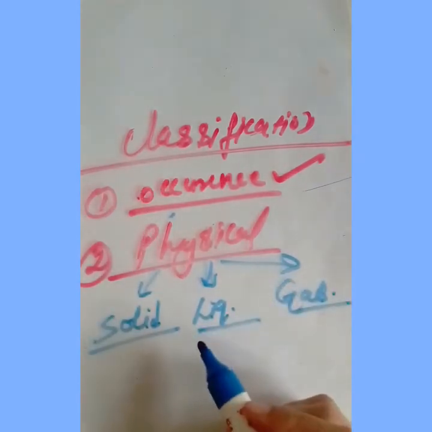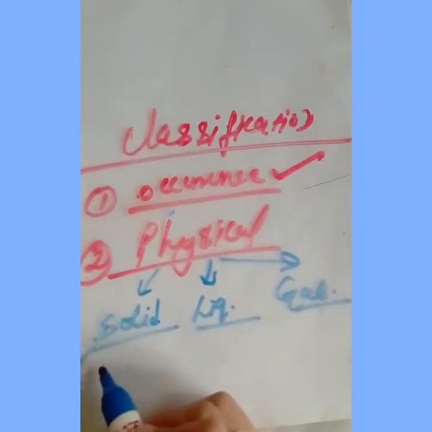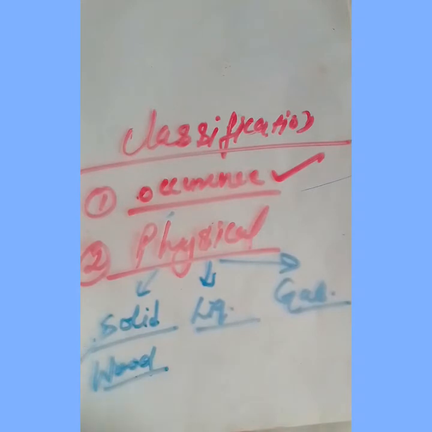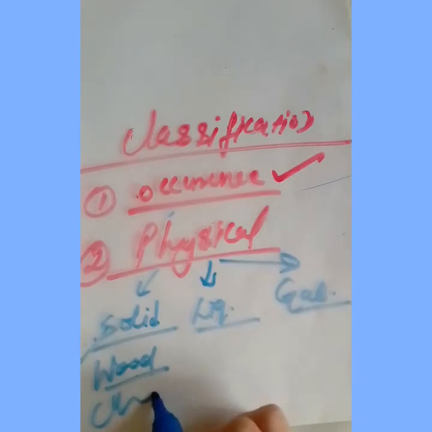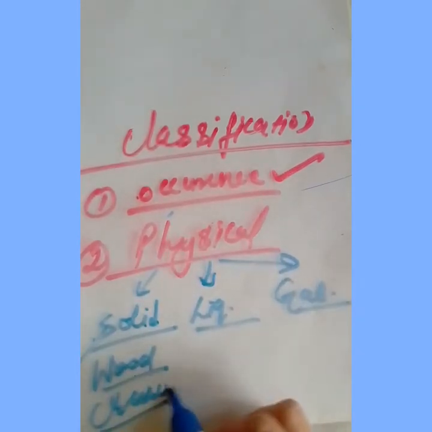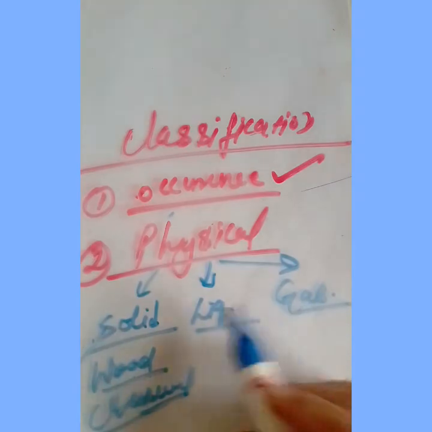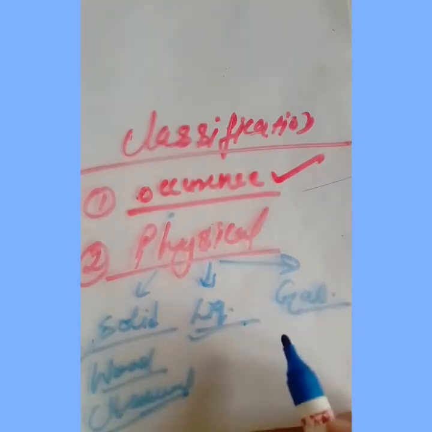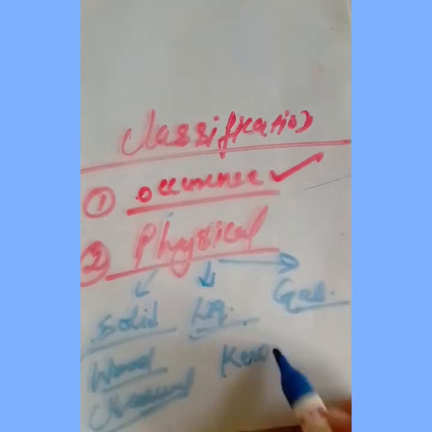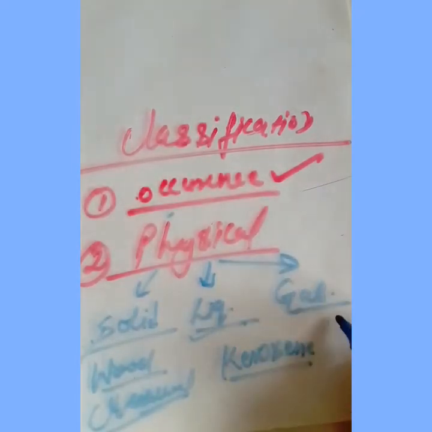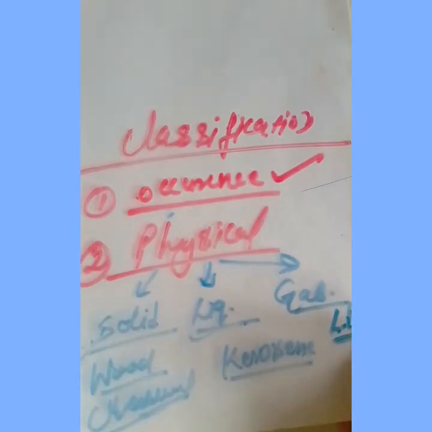So when we talk about these energy sources, what will be the solid energy sources here? You know that commonly wood, a very common example, then charcoal, then coal, all these will come under this category, solid fuel. And among the liquid, which will come here commonly, that is the kerosene. And in gaseous fuels we will take here the LPG, liquefied petroleum gas, which we are using for cooking purpose, and that is the full form, the liquefied petroleum gas.